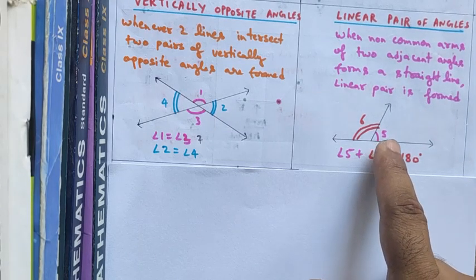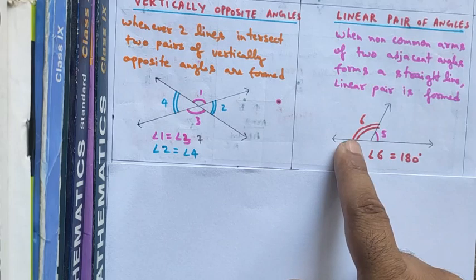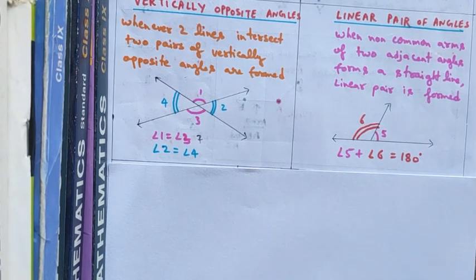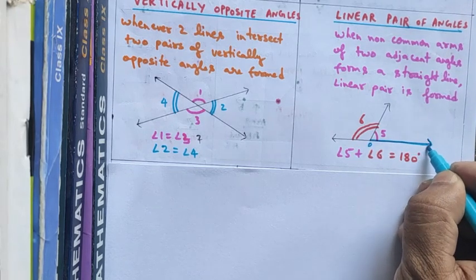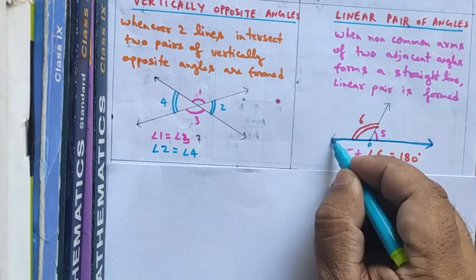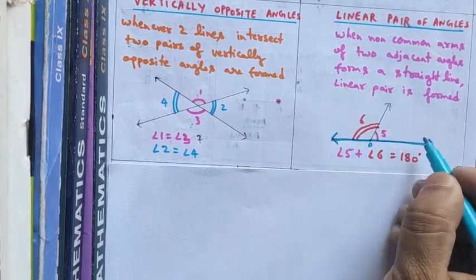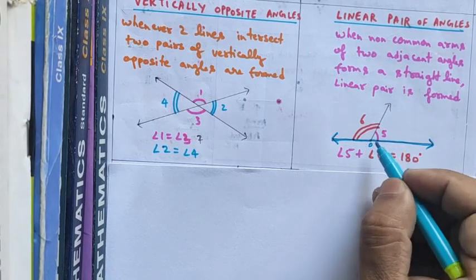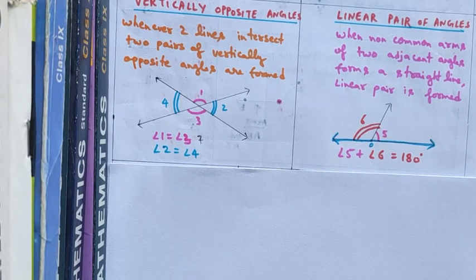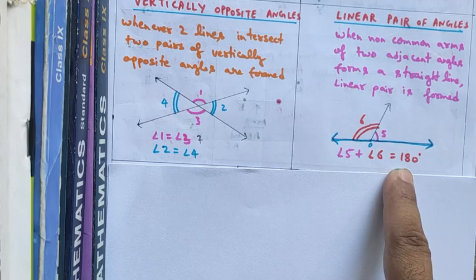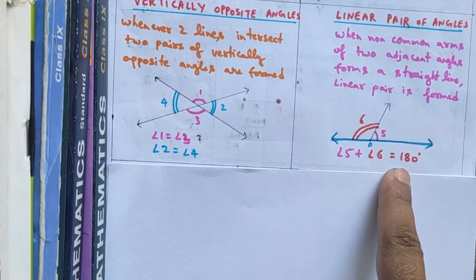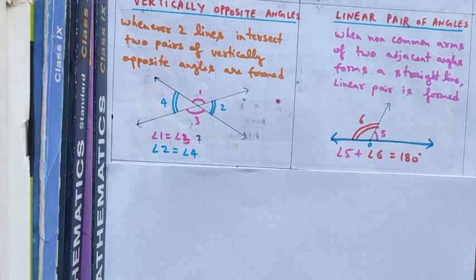For example, here this angle 5 and angle 6 are a linear pair because of the non-common arms, these are the non-common arms. If this is point O, this is one arm and this is the second arm of the other angle. These two non-common arms are forming a straight line. So when non-common arms of two adjacent angles form a straight line, such pair of angles are called linear pair of angles. The sum of the linear pair of angles is equal to 180 degree.